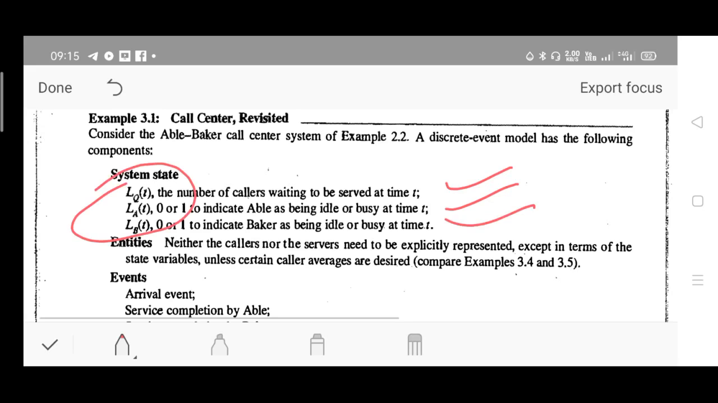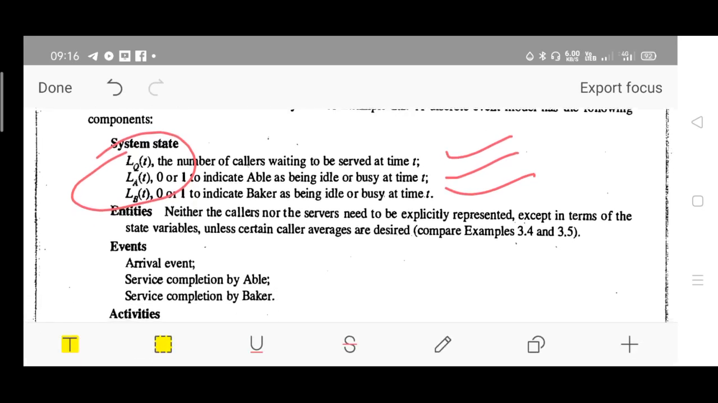You have to consider the total number of callers waiting in a queue at time t, and then whether Able is available, indicating whether Able is idle or busy. That is to be identified. So LA(t), where A stands for Able, and LB(t), where B stands for the second member, that is Baker. There are two possibilities for LA and LB: the value can be either 0 or 1. 0 stands for idle, 1 stands for busy. This is for our convenience.